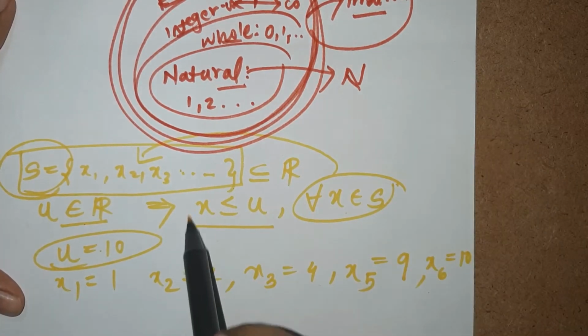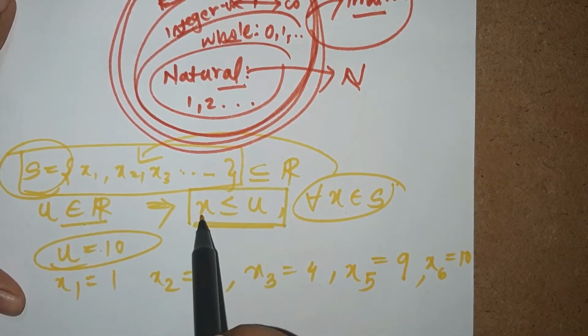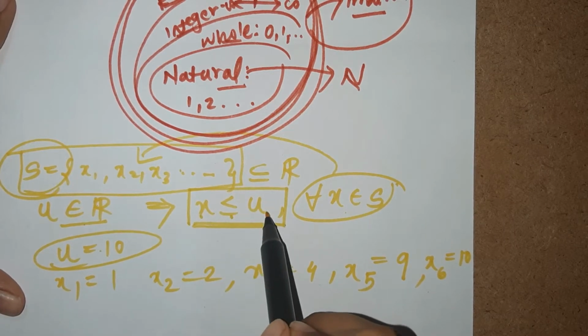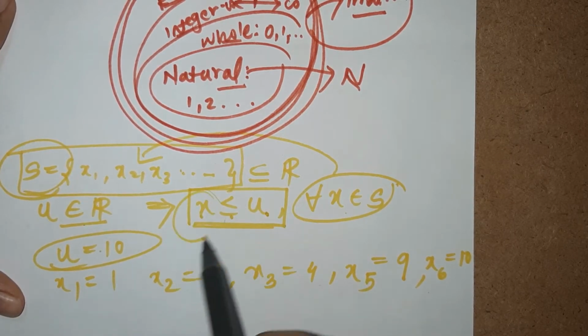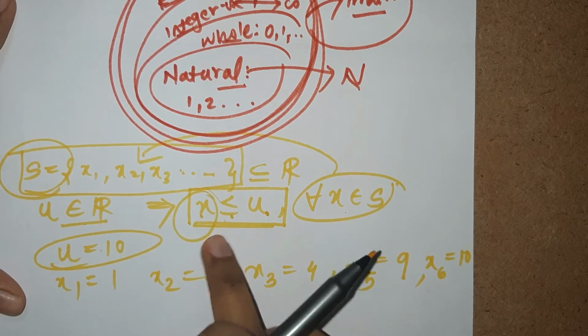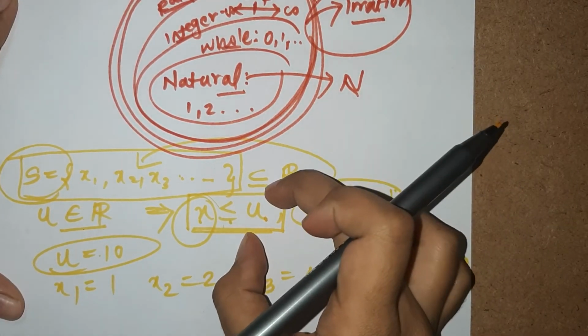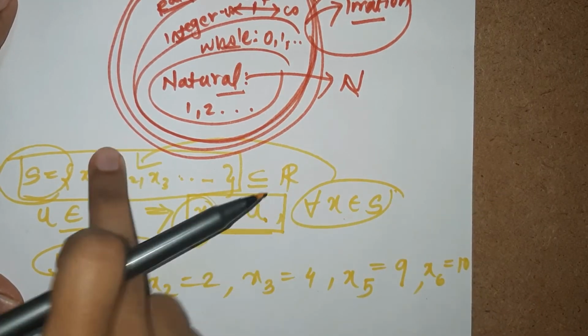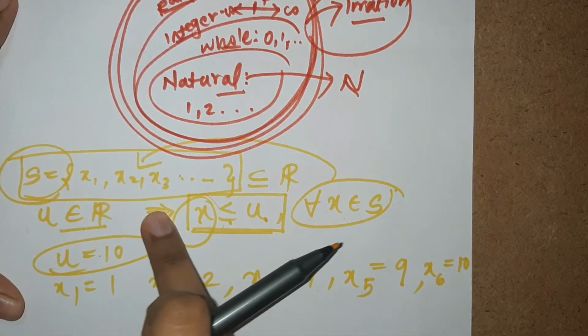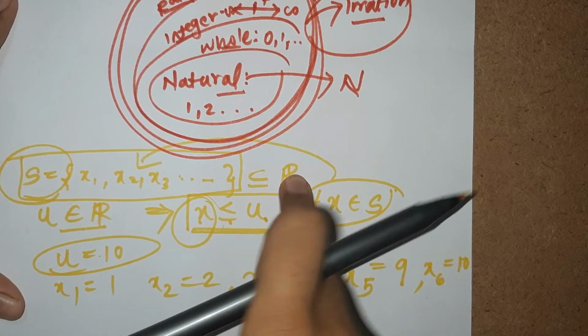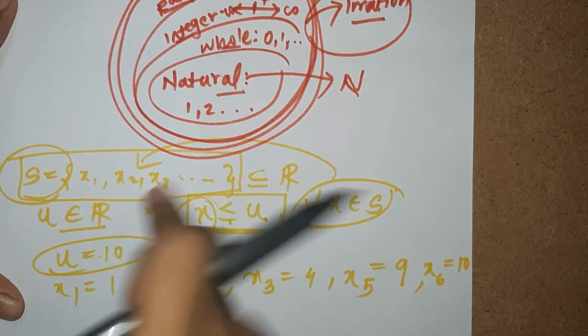You just have to remember this part: X is less than or equal to U, which means all the X's are going to be less than an element U which belongs to real numbers, X belongs to S. Then the subset S of R is going to be bounded above.